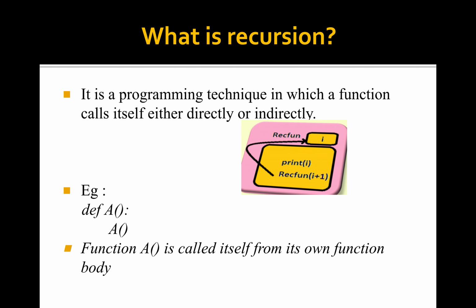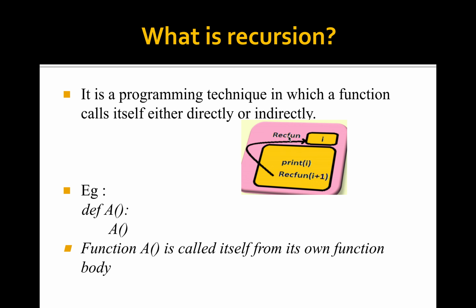So what is recursion? It is a programming technique in which a function calls itself either directly or indirectly. A function calling itself, that is very, very important. Here one example is given, recfun. This is a function name. In this function definition, two statements are there, print I and recfun I plus 1. Here one parameter is passing.